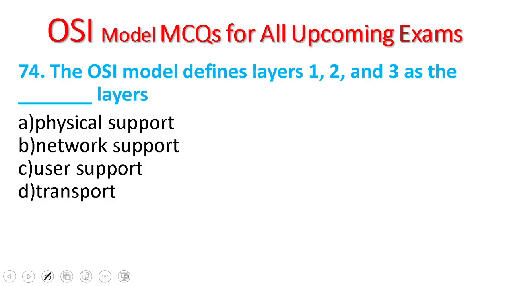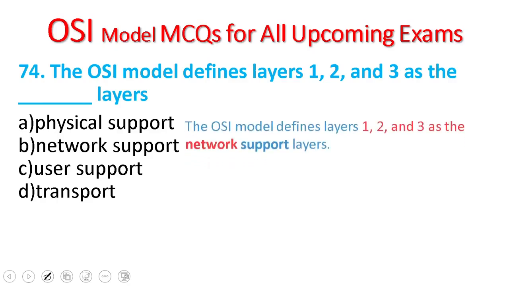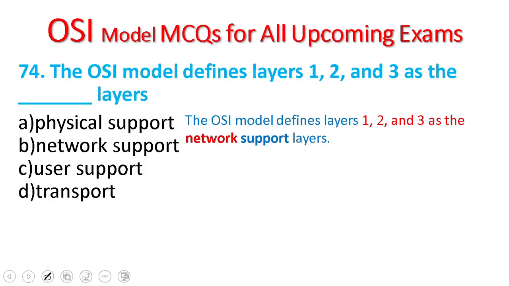74. The OSI model defines layers 1, 2, and 3 as the blank layers: physical support, network support, user support, transport support. In the OSI model, layers 1, 2, and 3 are defined as the network support layers.